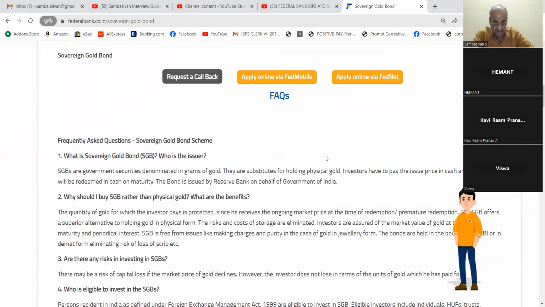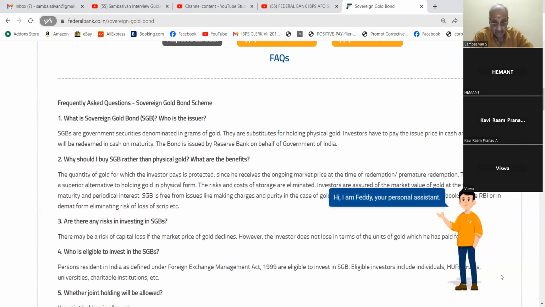What is a sovereign gold bond? Who is the issuer? SGBs are government securities denominated in grams of gold. They are substitutes for holding physical gold. Investors have to pay the issue price in cash, and the bonds will be redeemed in cash on maturity. The bond is issued by the Reserve Bank on behalf of the Government of India.